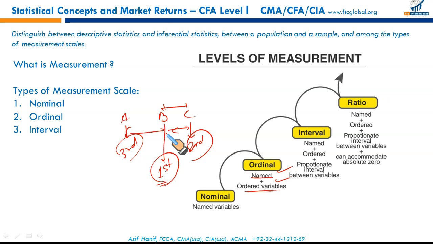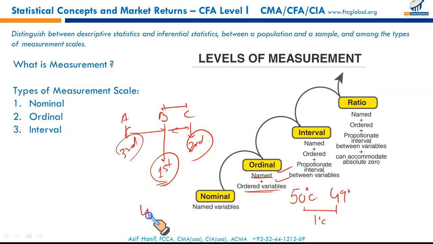Interval. Temperature scales, centigrade or Fahrenheit. Let's say when I say temperature on a particular day in the Middle East, of course very warm there these days, 50 degrees C. Yesterday the temperature was 49 degrees C. I know 50 degrees C is warmer than 49 and the gap between 49 and 50 degrees is exactly 1 degree C. Right?